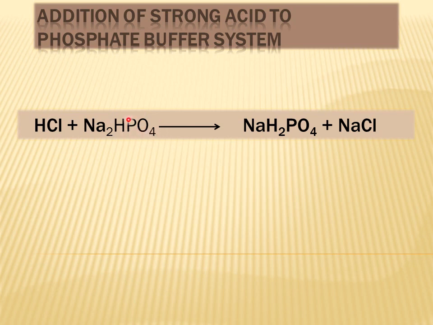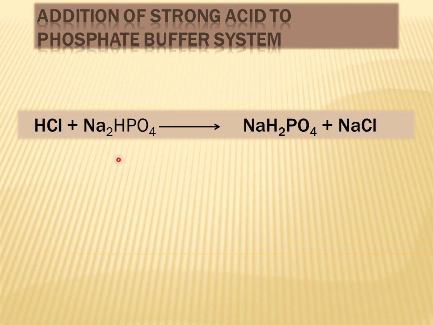So HPO4 2- will combine with H+ ion, resulting in the formation of dihydrogen phosphate, and NaCl will also be formed. So HCl will react with Na2HPO4 to form NaH2PO4 plus NaCl.